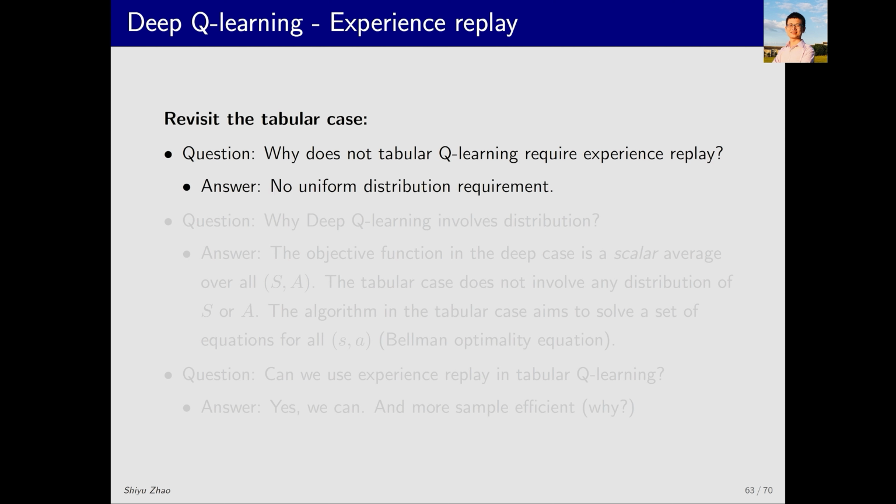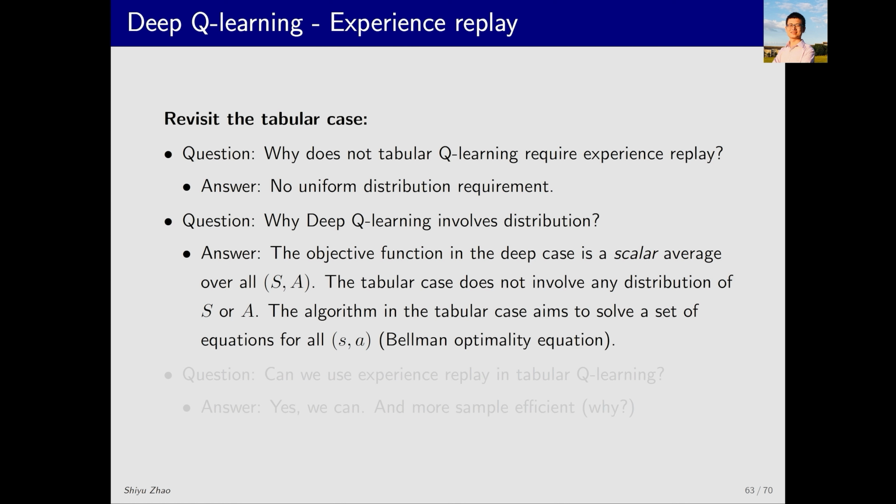The answer is simple. Previously, we didn't deal with the distribution of the state action pairs SA. If they must obey a specific distribution, such as a uniform distribution, then you need to put them together and sample them uniformly. If there's no such distribution requirement, there's no need to do that. Another question follows. Why does deep Q learning involve the distribution of SA, but tabular Q learning does not?